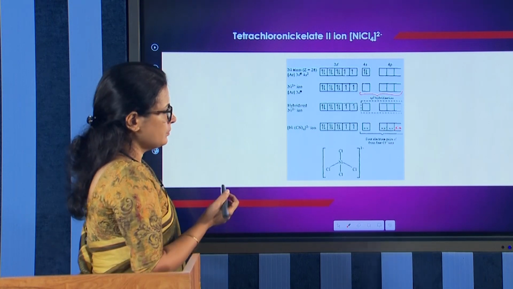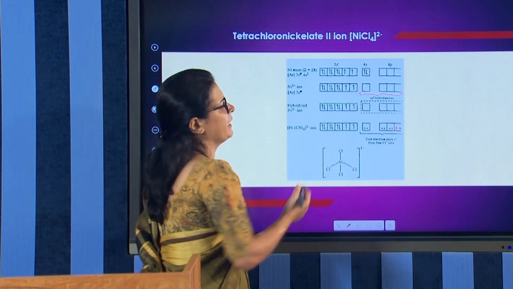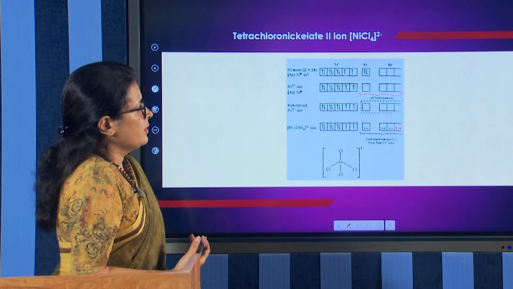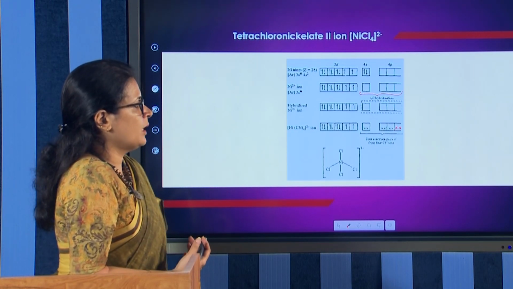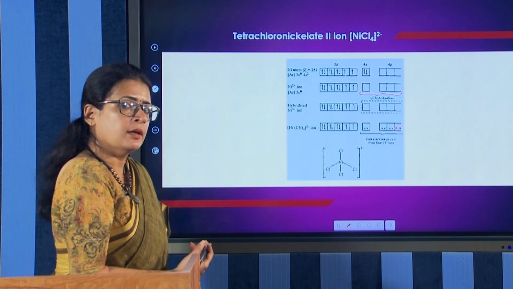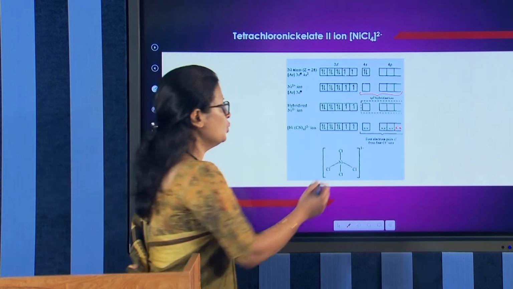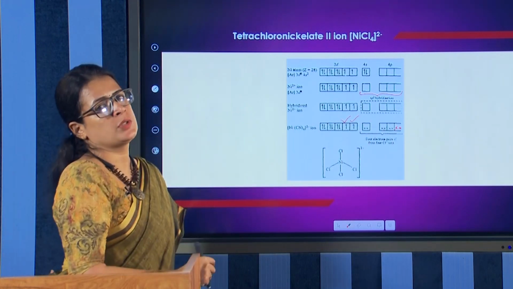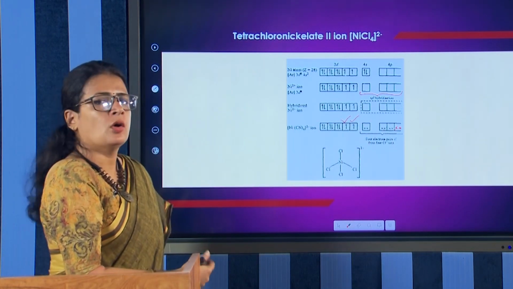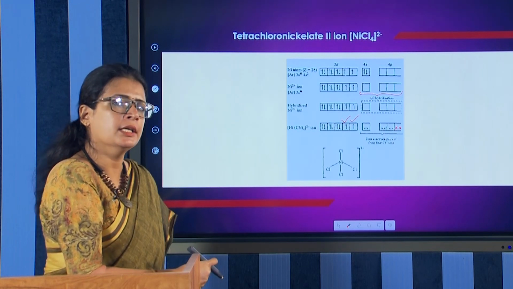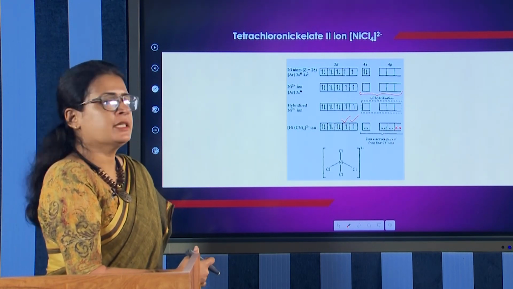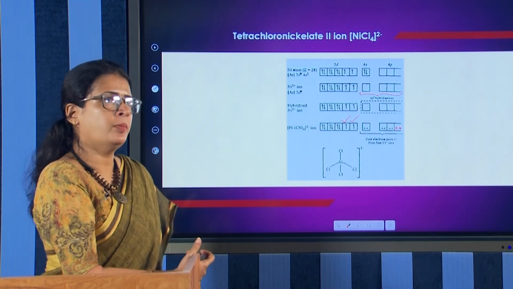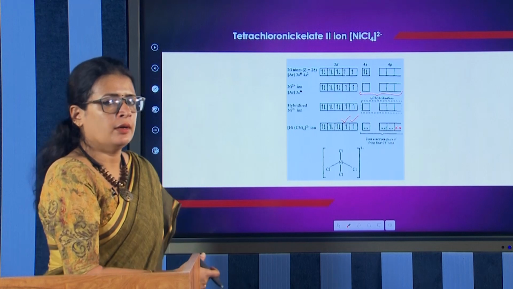And now, let us have a look at the paramagnetic nature. What is the magnetic property of the complex? If we see the complex, you can see how many unpaired electrons there are. There are 2 unpaired electrons. Then we can say that the complex is paramagnetic in nature, and the magnetic moment, for 2 unpaired electrons, is 2.8 something Bohr magneton.